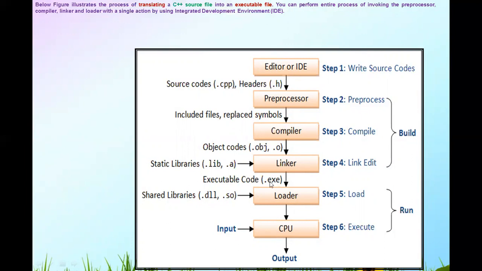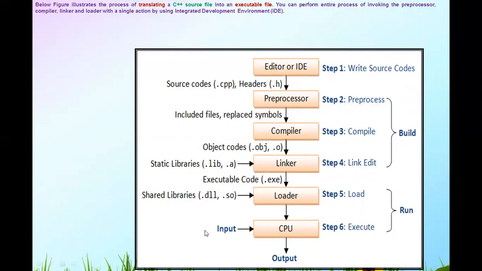.exe, and the linker gives this executable file to the loader, and the loader also shares some libraries, that is .dll or .so files, with the .exe file, and this is given to the CPU, and the CPU can take the input from the user.